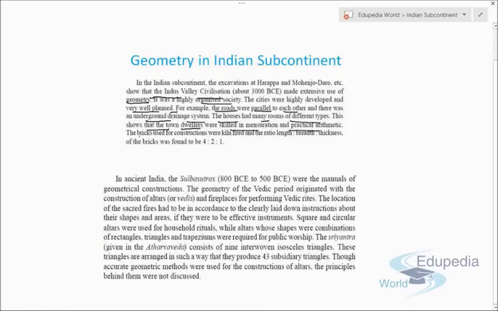So the bricks used for construction were clean fired. Right now we also use clean fired bricks to build houses, and the ratio of length to breadth to thickness was 4 is to 2 is to 1. So this was, in ancient times, a standard ratio for the brick.